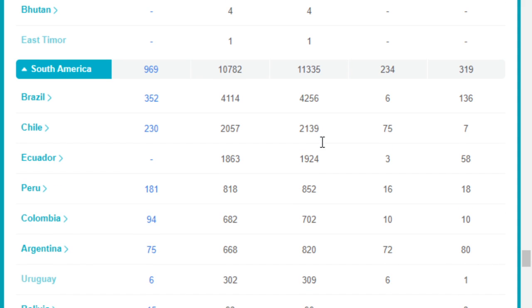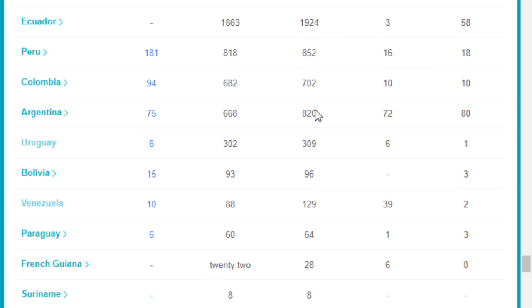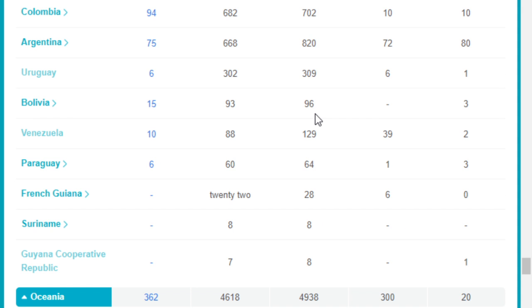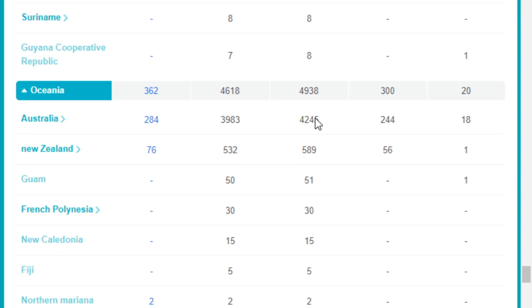Okay, now let's move on to have a look at the data in South America. We can see that South America has overall 11,335 diagnosed cases. Brazil is the most severe country in South America. Let's keep going to have a look at the data in Oceania. We can see that Oceania has overall 4,938 cumulative diagnosis cases. The most severe country is Australia, which has